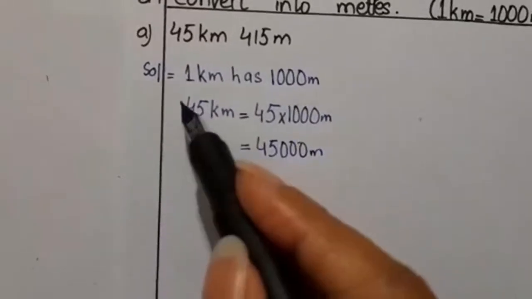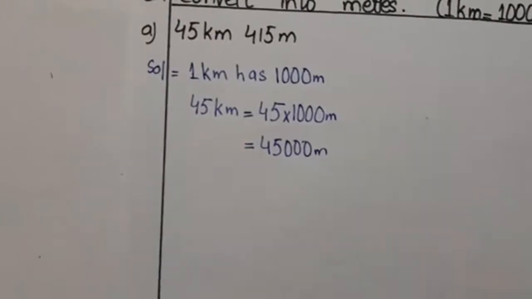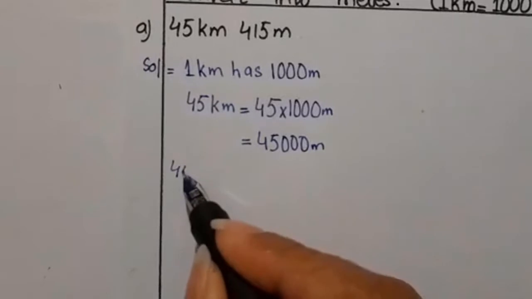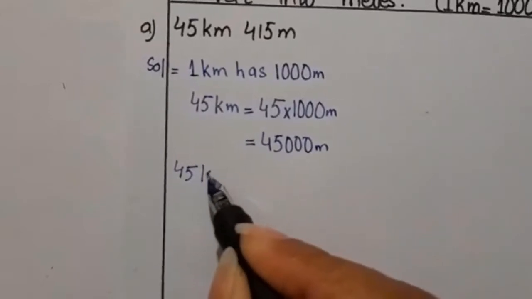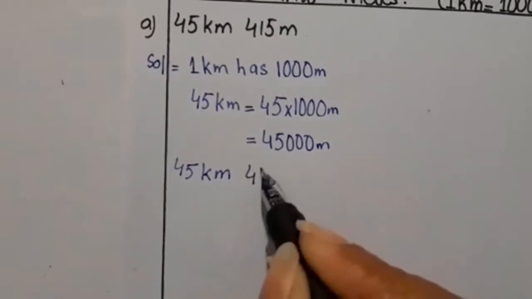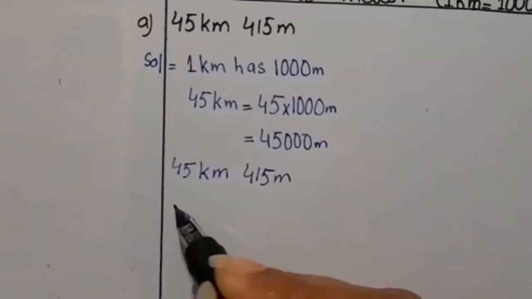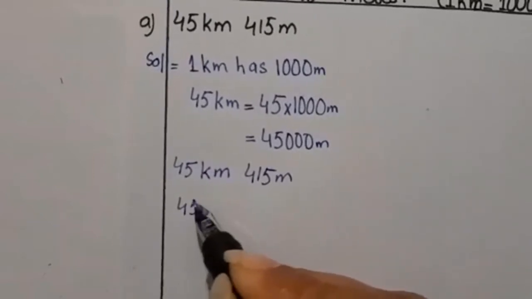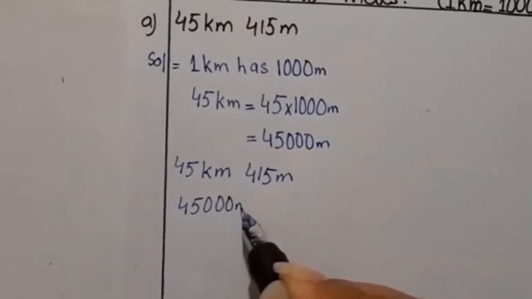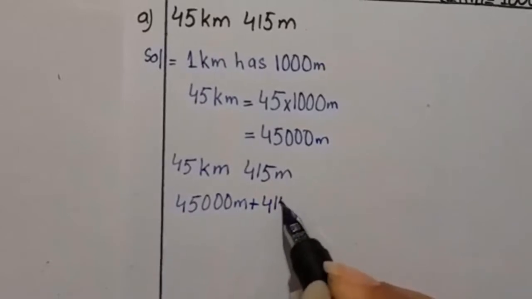So I will write, remember here we don't have to write equals to. We cannot write equals to, okay? So now I will write the sum over here. 45 kilometers 415 meter, and this is now 45,000 meter plus 415 meters.